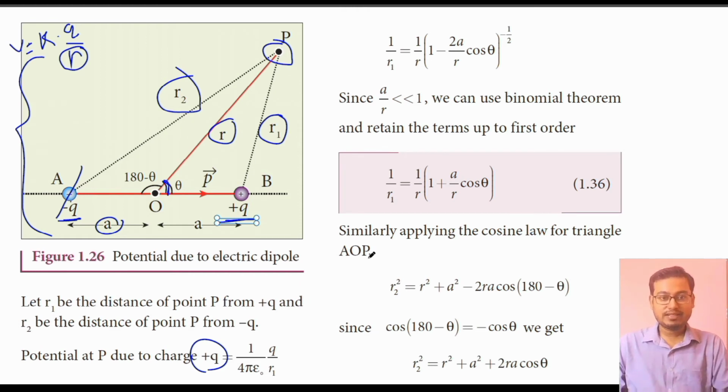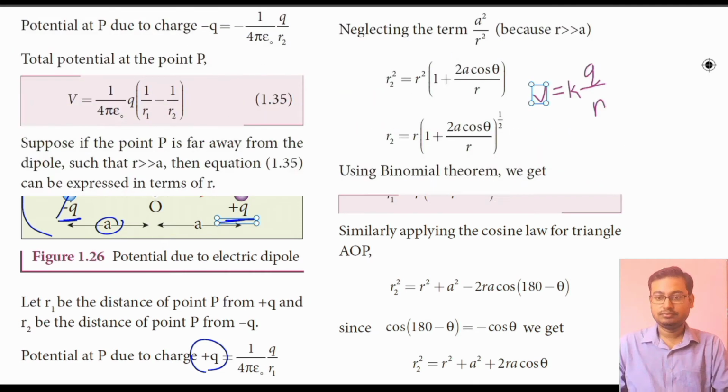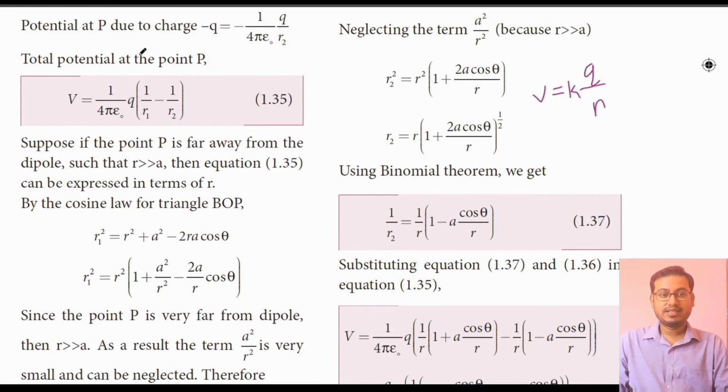Okay, likewise, potential at P due to charge minus Q is equal to minus 1 by 4 pi epsilon naught into Q by R2. Okay, in actual we always have the potential formula at a point because of a charge: V is equal to K into Q by R. If Q is positive, this total term will be positive. If Q is negative, it will become V is equal to K into minus Q by R. Okay, that is minus Q by R.